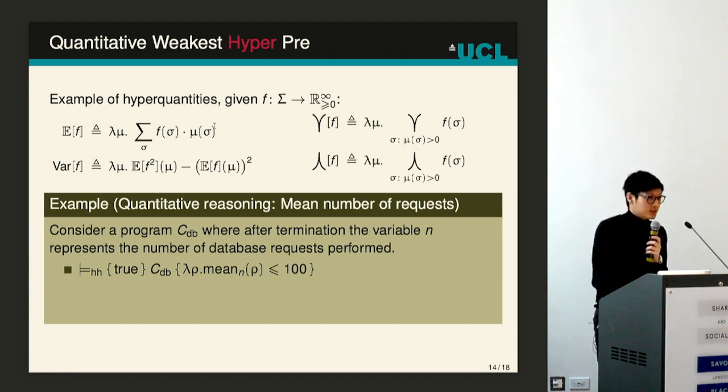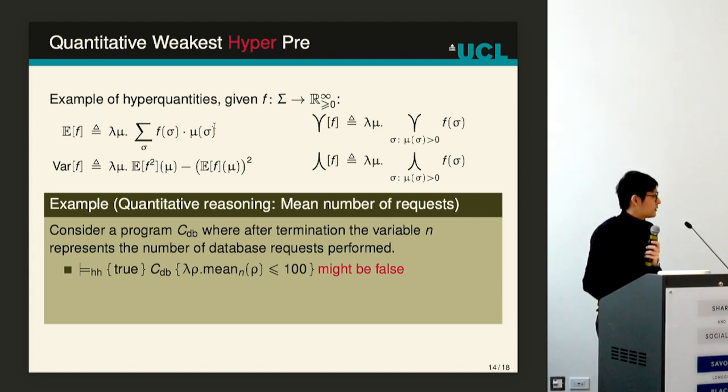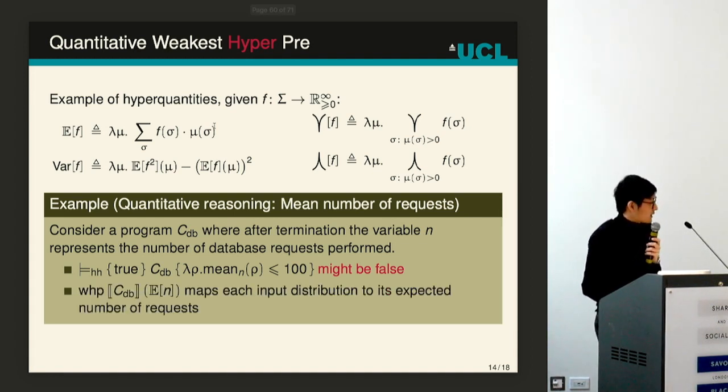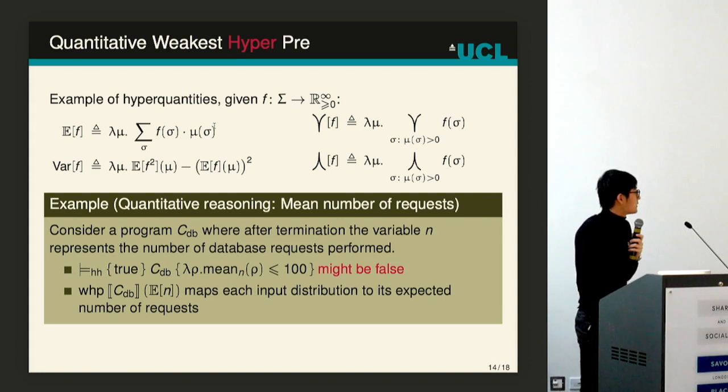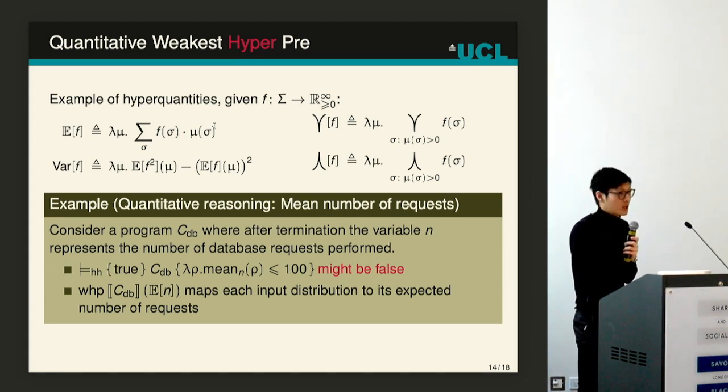But the problem with this is that it might be false, because maybe for some initial state it is not true. So one might try to find the right precondition, which might be hard. Or also the bound might be loose. So in general, it would be a lot better if we can simply measure how many requests we perform. With the weakest hyper-pre, we can do that, because this expression here tells, for any given initial distribution, what the expected number of requests is, without the need to guess a bound.